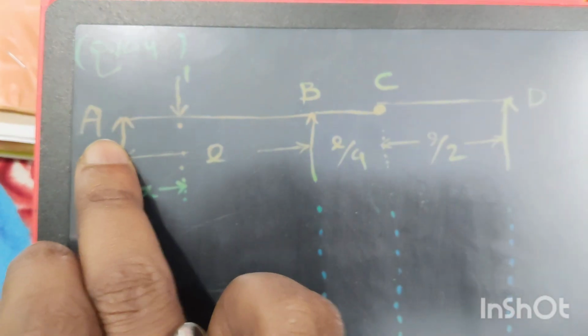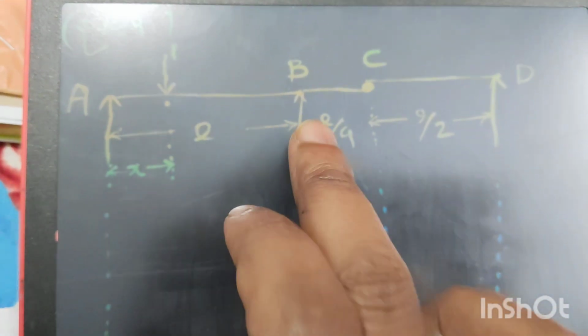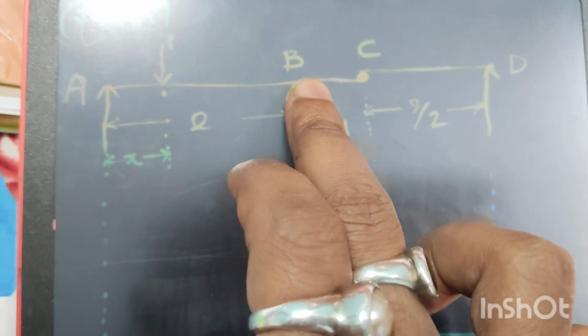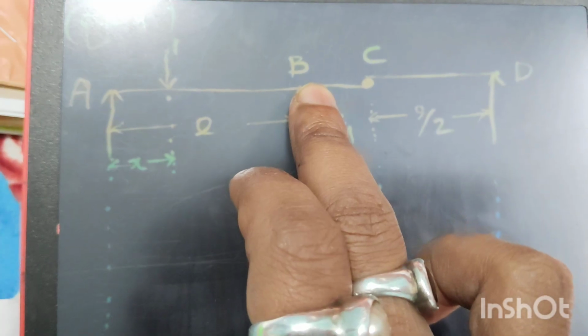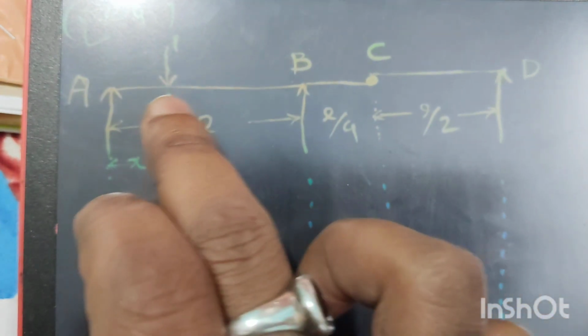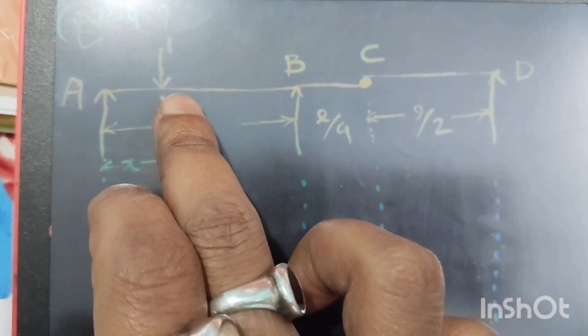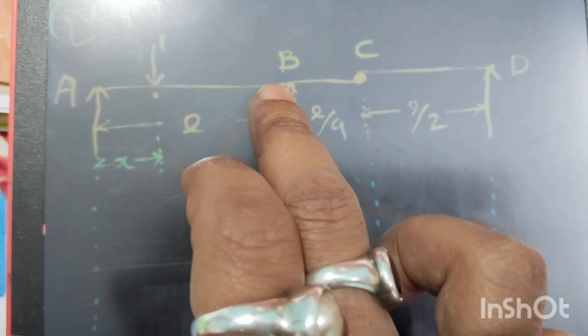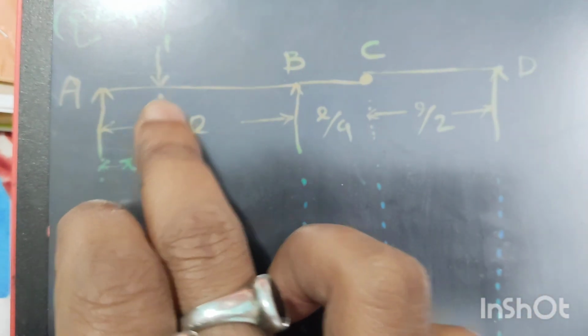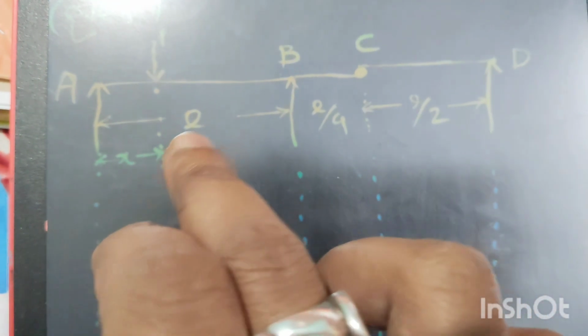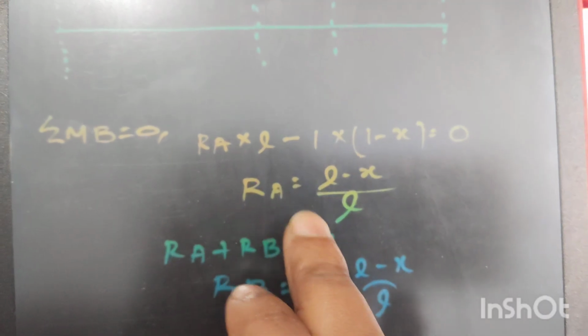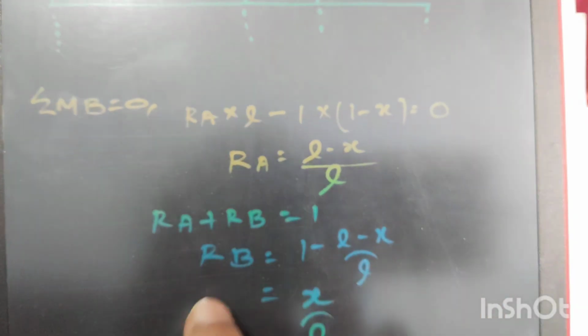This reaction RA into distance L is trying to rotate in the clockwise direction with respect to point B, minus this unit load trying to rotate in the anti-clockwise direction with respect to point B, 1 into (L minus X), equal to 0.